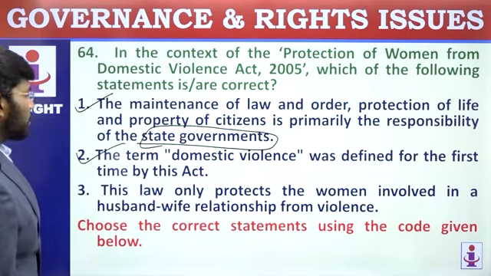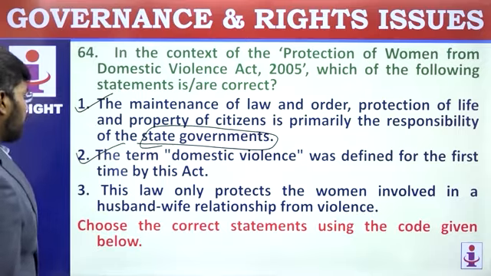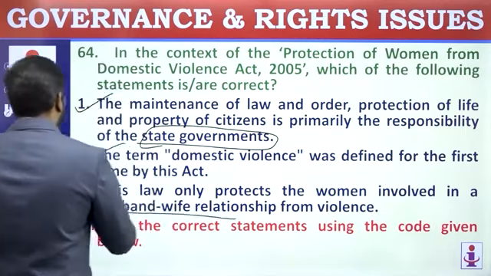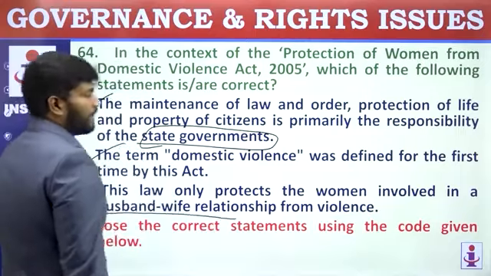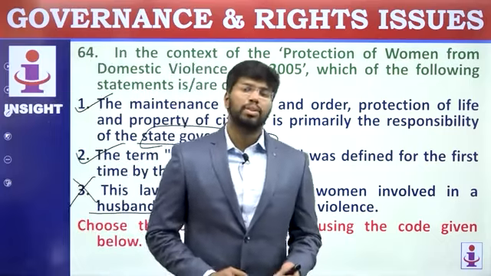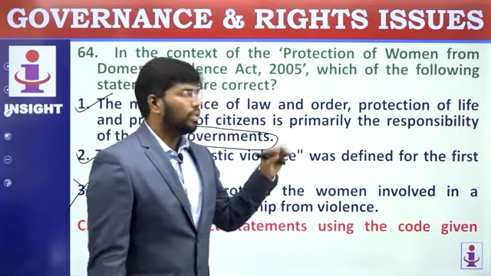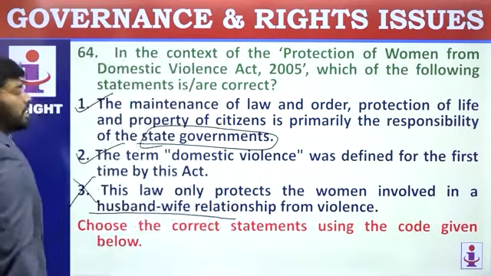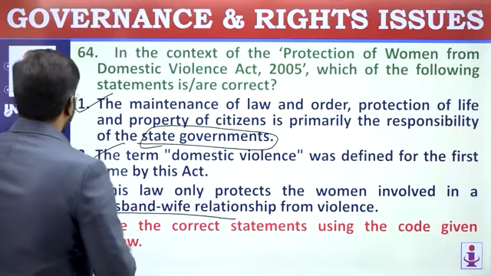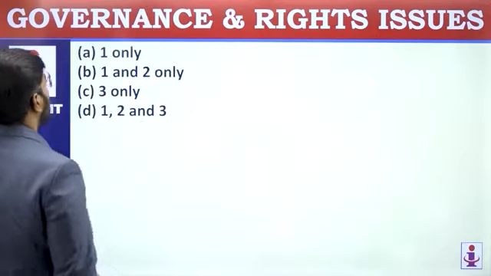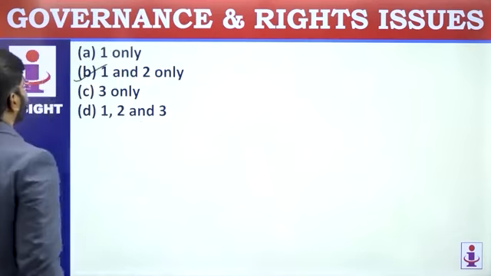This law only protects women involved in a husband and wife relationship from violence. No, not only husband and wife relationships. Even live-in couples without a solemnized marriage can also use the Domestic Violence Act if there is any abuse. So it is not for solemnized marriage alone. So 1 and 2 are correct, and 3 is wrong. They are asking for the correct statement, so 1 and 2 only.